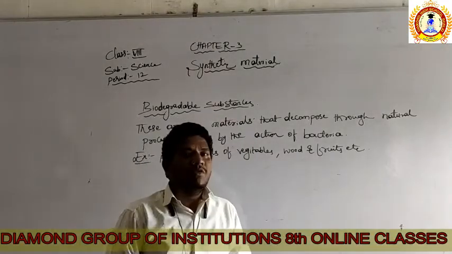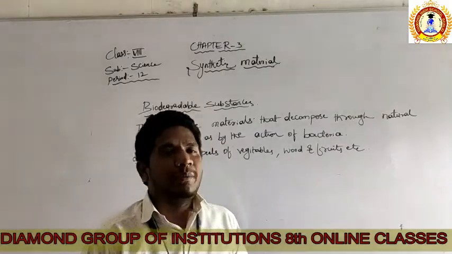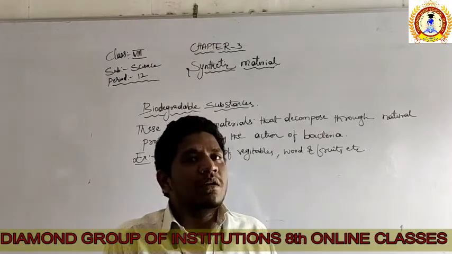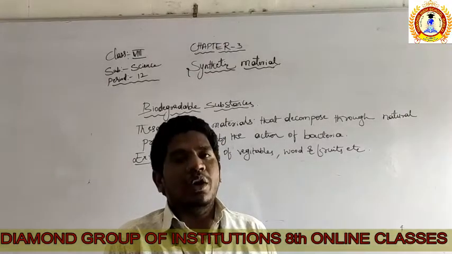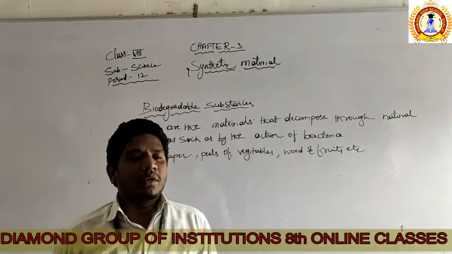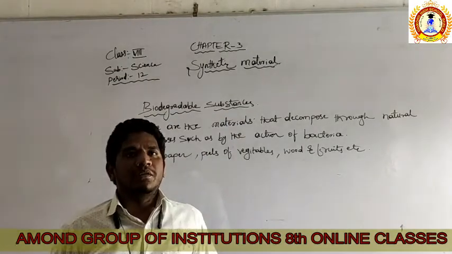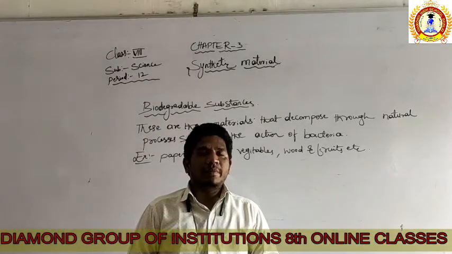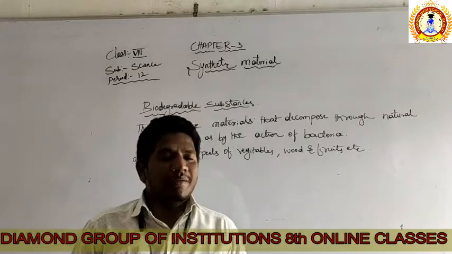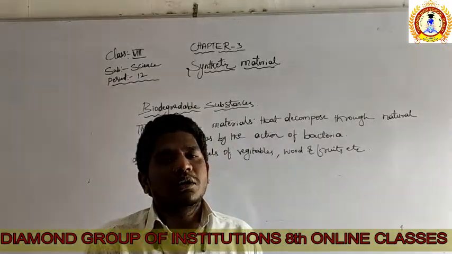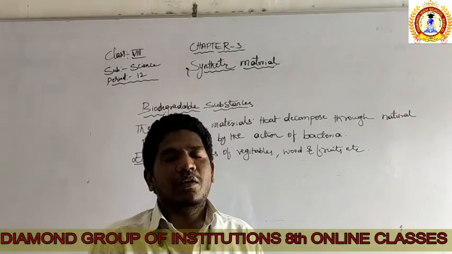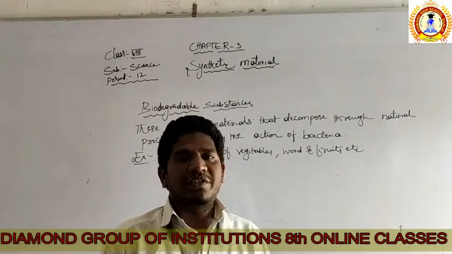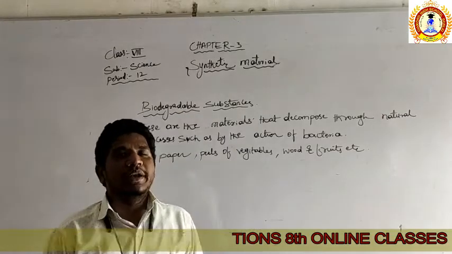Just observe that, as we already said in the last chapter, just consider that any animal has died nearby your colony. Simple, right? When it has died, what happens is the municipality people will come, right? They will take that dead dog into a different area, the municipality area where they can throw all the wastages. So they are going to throw the dead animal, right?